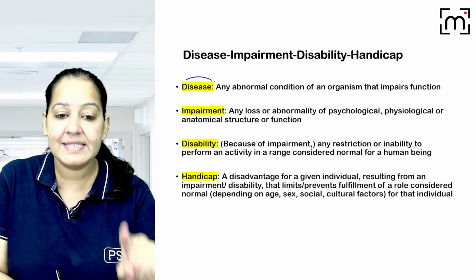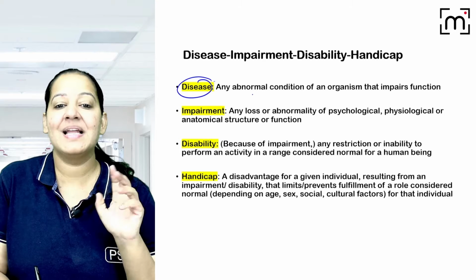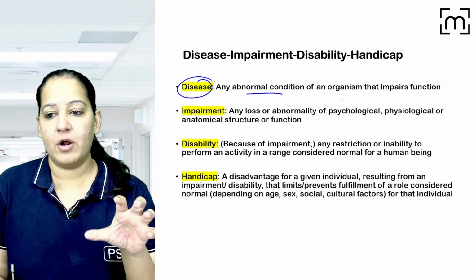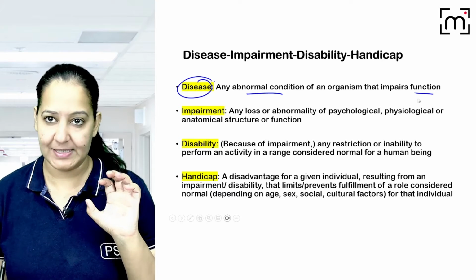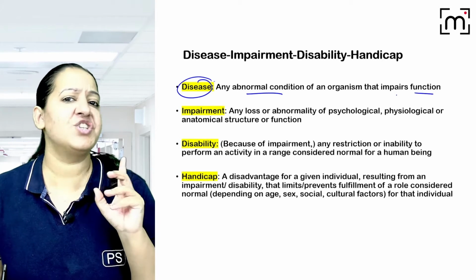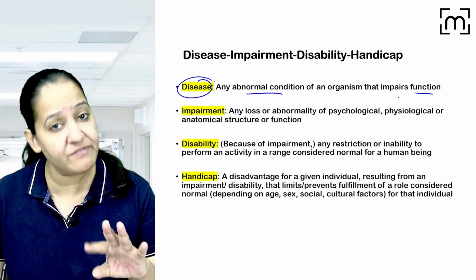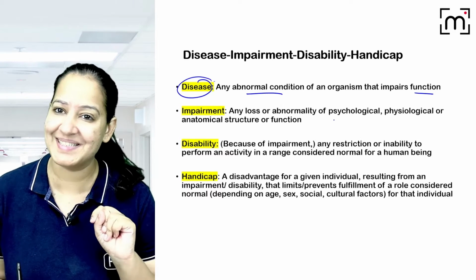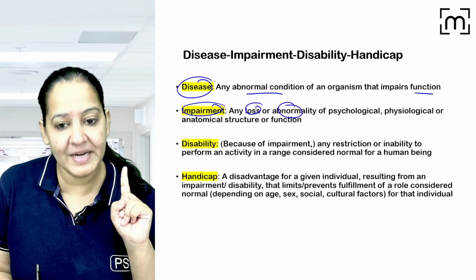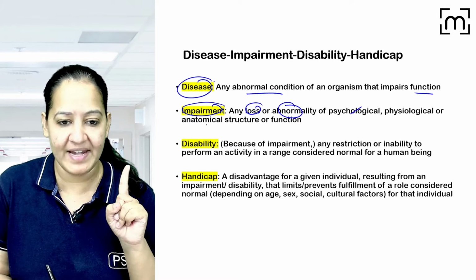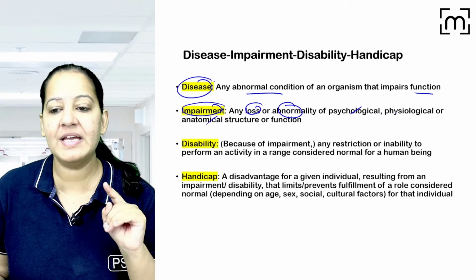So what is a disease? Any abnormal condition of an organism that impairs the function of that organism, that is known as disease. What is impairment? The loss or abnormality of physical, loss of any anatomical structure or abnormality in physical or